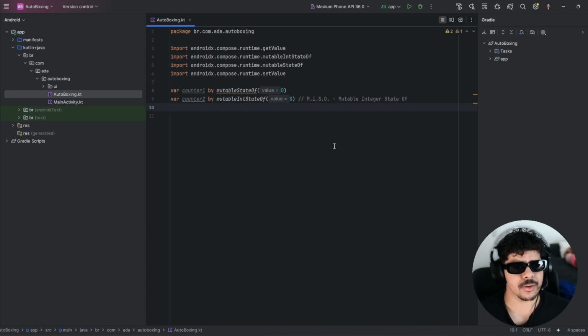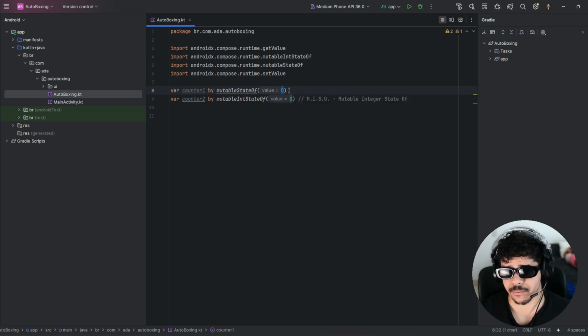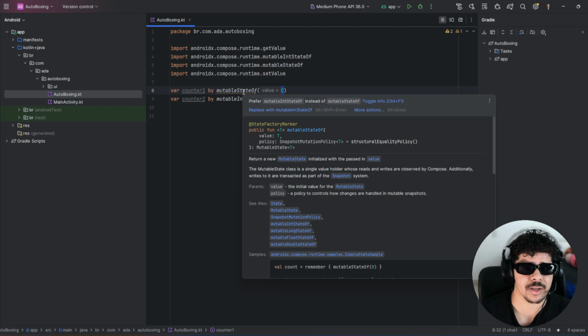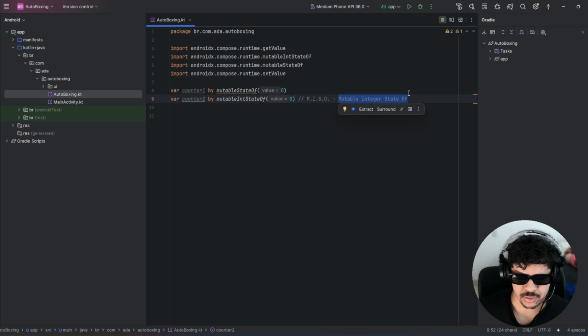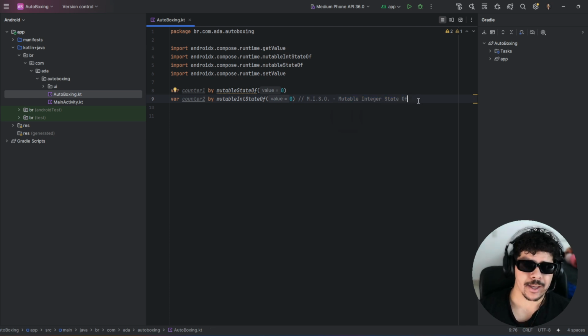Hello everyone, today we're going to talk about autoboxing and why, when we use a mutableStateOf and we pass an integer or a float here, Android Studio asks us to replace it with the meso one. So I'm calling this, this mutableIntStateOf, the meso, because it's faster and simpler. I just made this up. I don't know if it's official or if someone already called it this, but I made it up for us here. So why do you have these separate functions here?